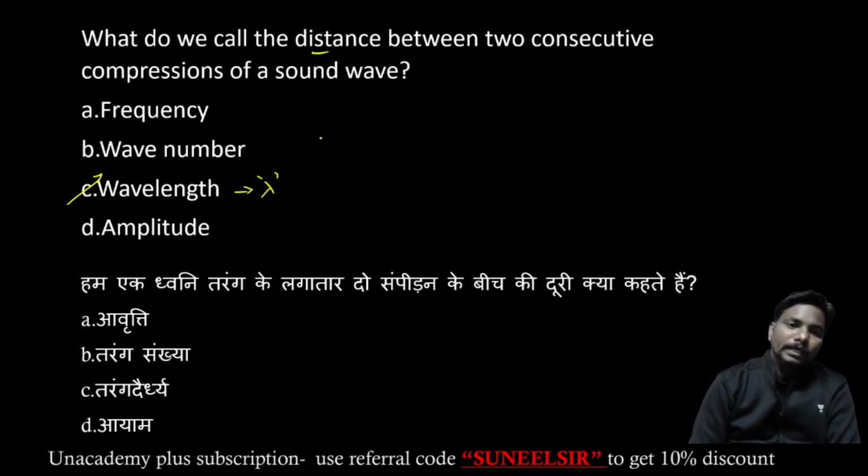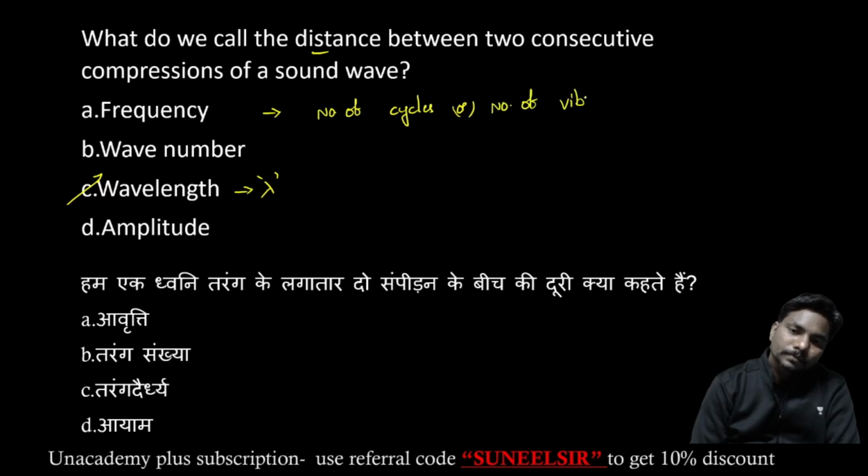And here you can say, what is the frequency? Frequency is nothing but the number of cycles, or number of vibrations, or number of oscillations per unit time or per second.